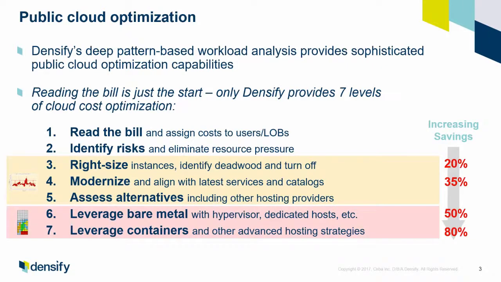to do pattern-based workload stacking means that it can also allow you to leverage bare metal cloud environments to drive even higher savings. And by overcommitting resources and cleverly stacking the workloads on bare metal infrastructure in the cloud, we see typically over 50% savings. Now that effect also applies to containers, and being able to run Docker containers, for example, in large Amazon instances, we've seen that save over 80%. So Densify really takes you very rapidly into the initial cost savings, but also takes you where you need to go in terms of your cloud roadmap.